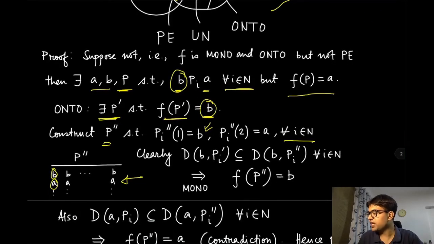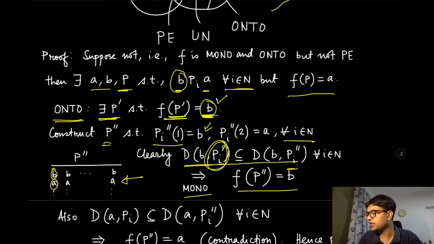Therefore what we can conclude is that the dominated set of B under this Pi prime is weakly getting better off in Pi double prime, right? And now we also know that this function is monotone. So we know that in Pi prime the outcome was B, by the definition of ontoness. If the outcome was B and your dominated set was weakly increasing, then by monotonicity the outcome will remain the same. So that's fair enough. Let's say this is point 1, where the social choice outcome at Pi double prime is equal to B.